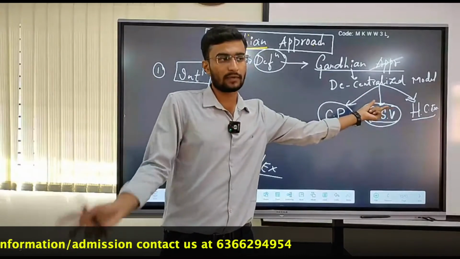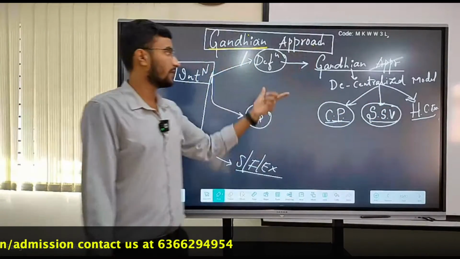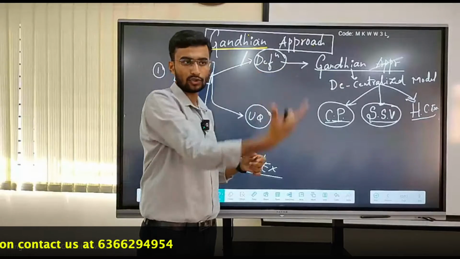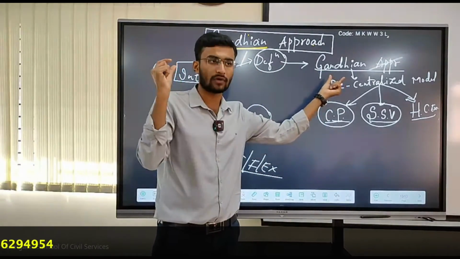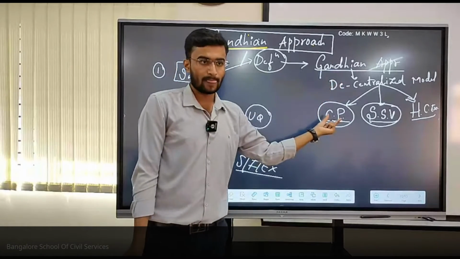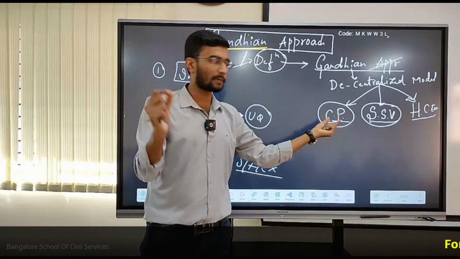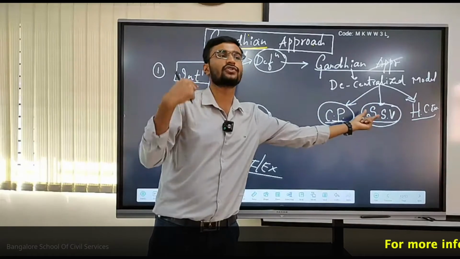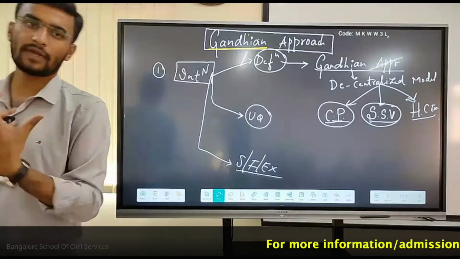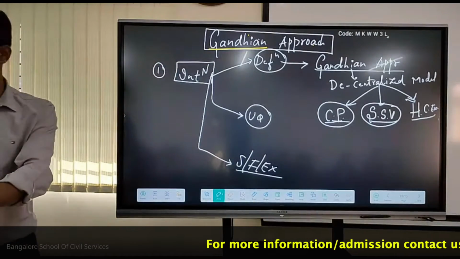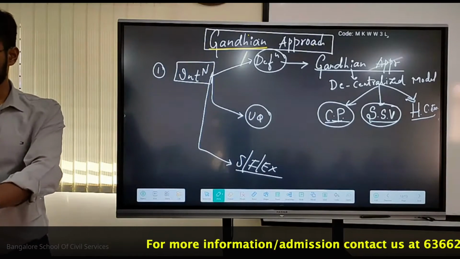So the Gandhian approach is a model which focuses on decentralized governance, including community participation, achieving self-sufficiency of villages, and harmonious coexistence with nature.